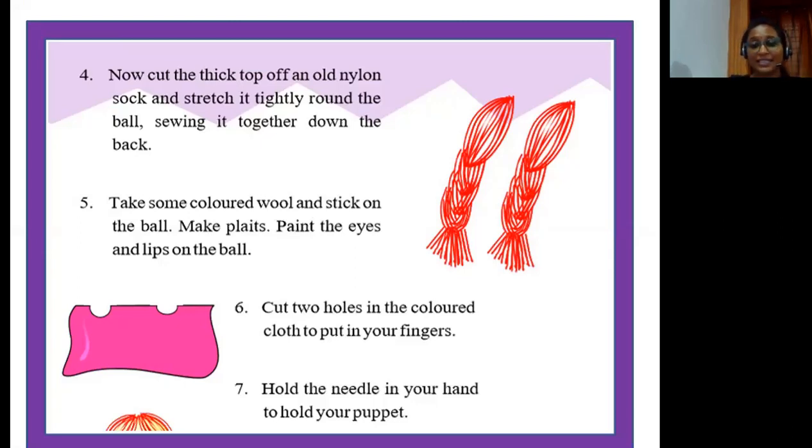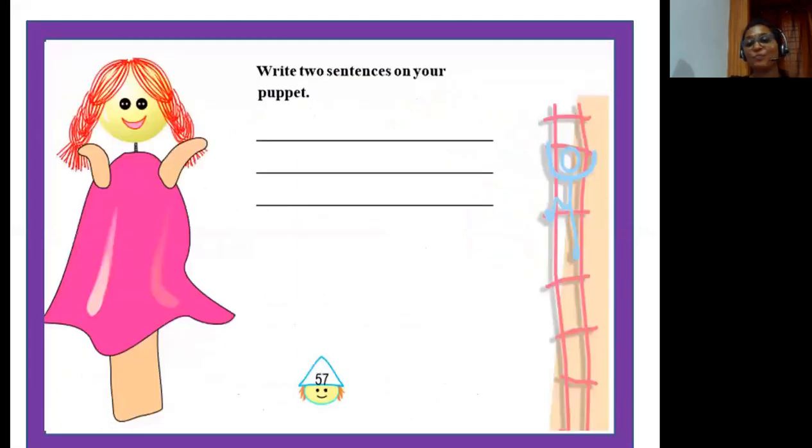Okay? Step 7, hold the needle in your hand to hold the puppet. Now hold the needle in your hand and your puppet is ready. Now after you have done the puppet, write 2 sentences in the gap that is given here about your puppet. Okay, children? Children, please try to do this activity at home. After you have made your puppet, take a pic and post it to my personal WhatsApp number.